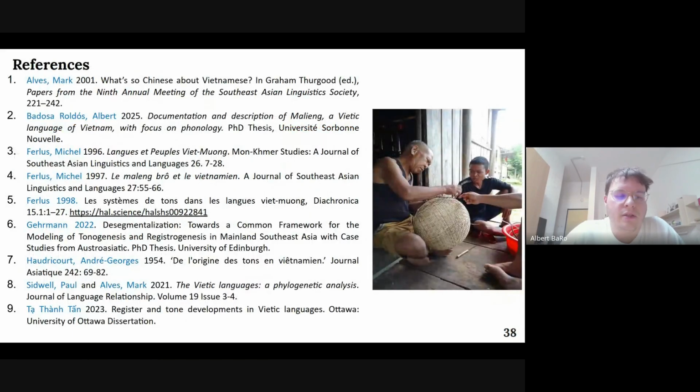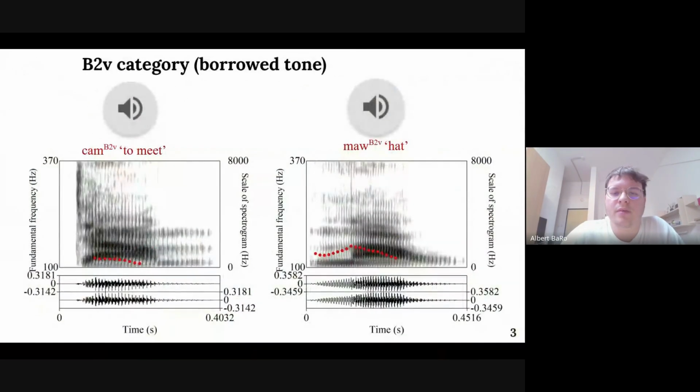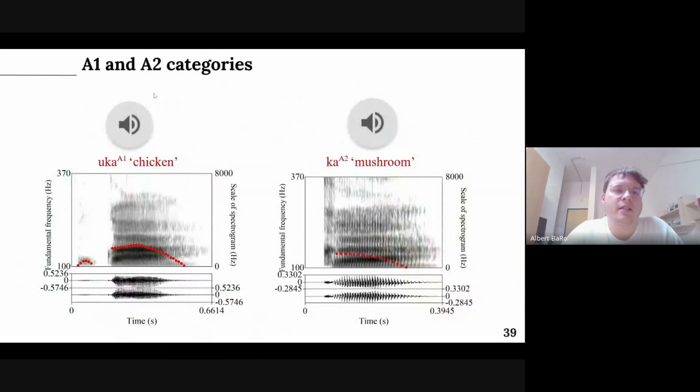And these are the references, and we have some examples here with sound, with vowel A, if you want to hear some examples in case you're curious, but we don't have time for that maybe. So thank you very much.